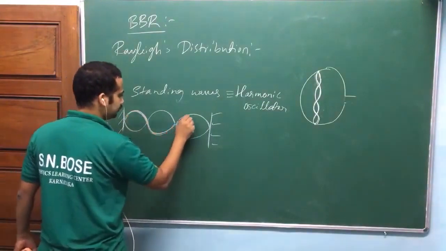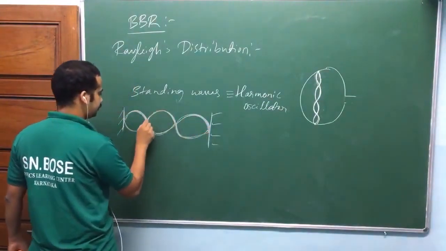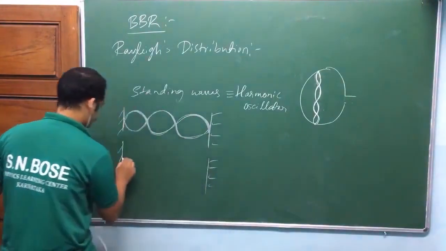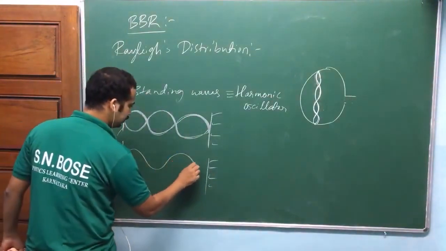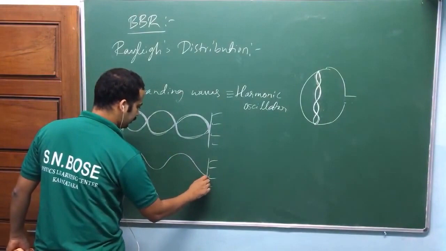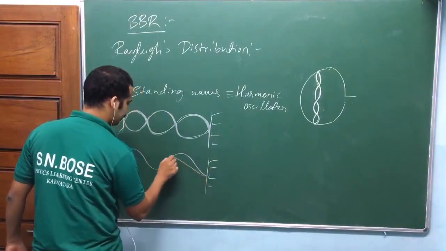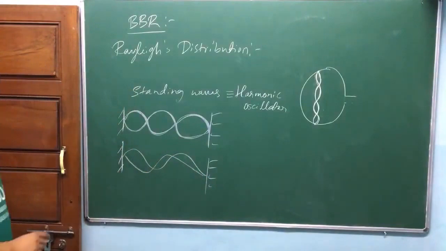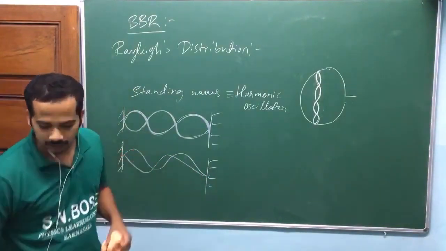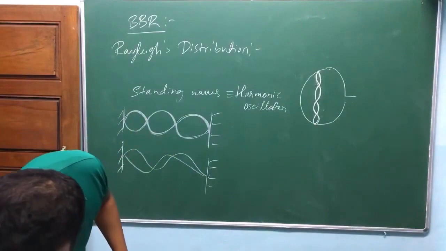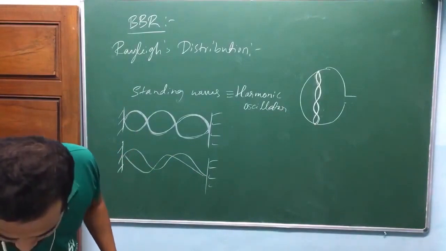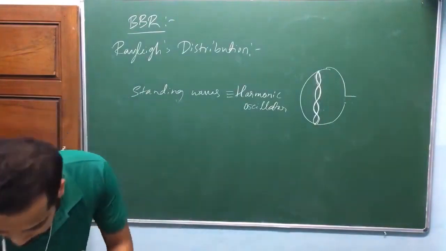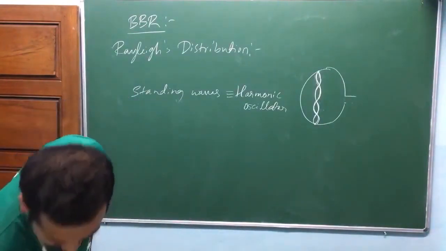Allowed mode should be like this. Okay, so these kind of modes are not allowed. Suppose if it goes like this and after reflection it comes back like this, those kinds of modes are not allowed. Is that okay? These are allowed modes, and he's going to count the number of modes in the cavity, the number of standing waves, the number of modes in the cavity, in the frequency range.